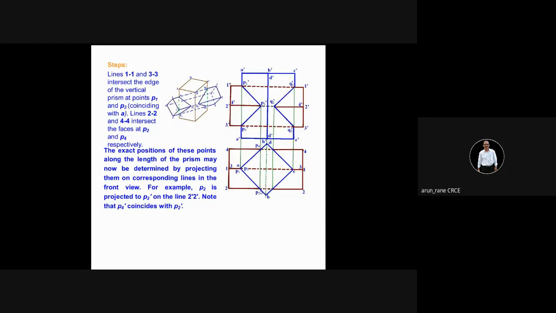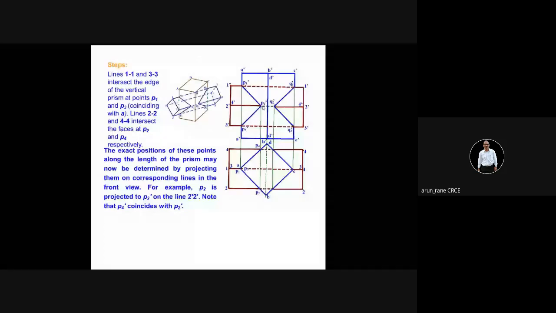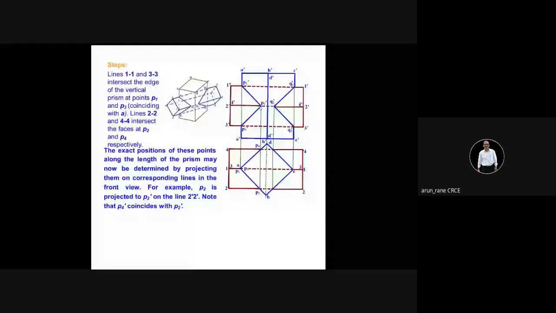Alright. Now in the front view, this point is on the center line. Your P2 dash. Join this P1 dash and P2 dash, and you join this P2 dash and P3 dash. So this is what this is. Now you have to dark this only. Intersection you have to dark. So this and this. The one behind it is exactly coinciding with this. So it will not be seen.